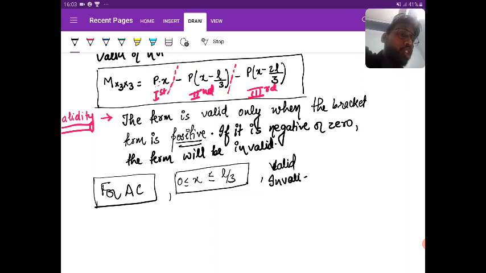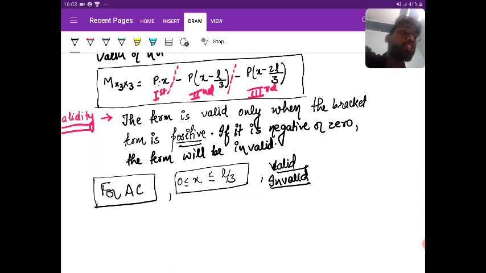Okay. So if I write h equal to 0, if I put h equal to 0 or 0 to L by 3, better take any value between 0 to L by 3. Let us say L by 6. Okay, so if I put L by 6, then the first term will exist. The second term will be negative. The bracket term will be negative because L by 6 is less than L by 3.